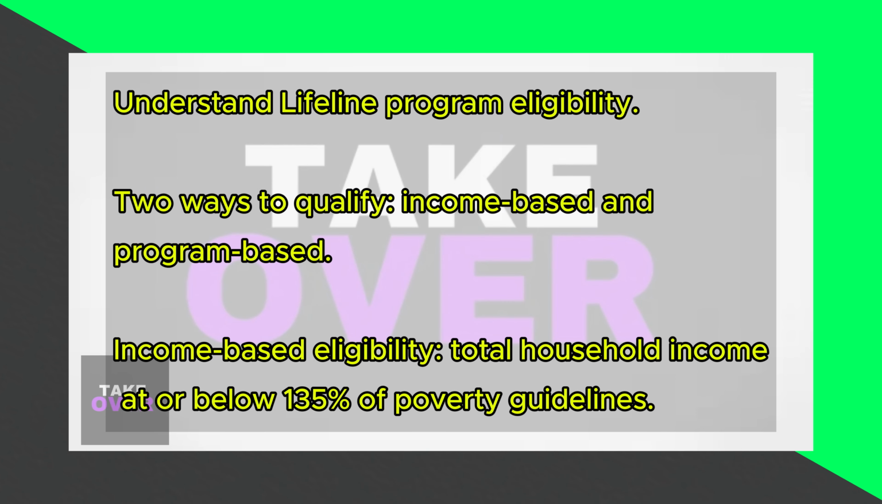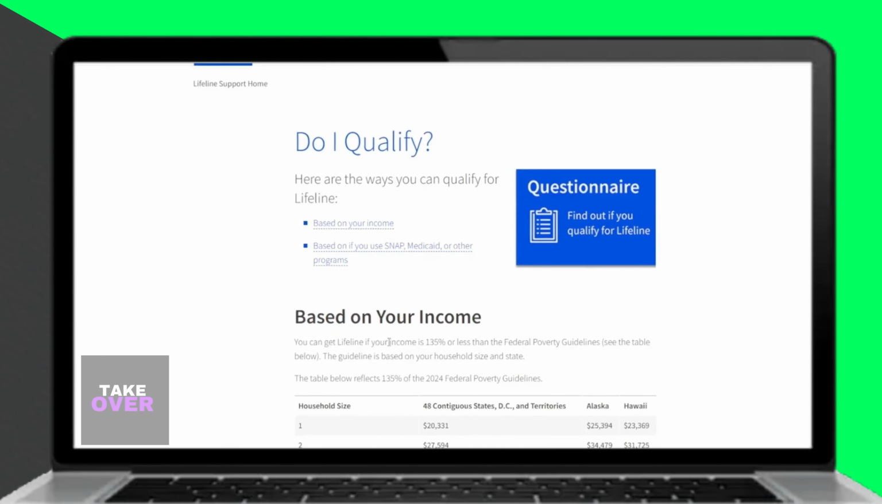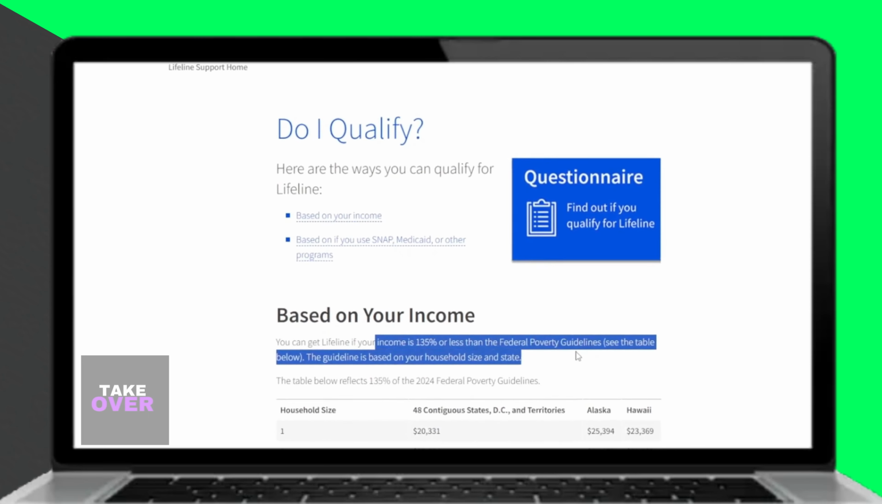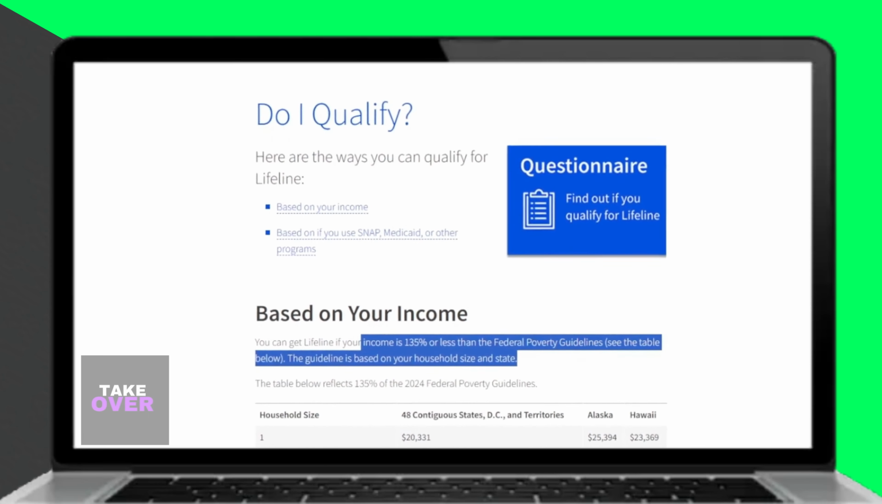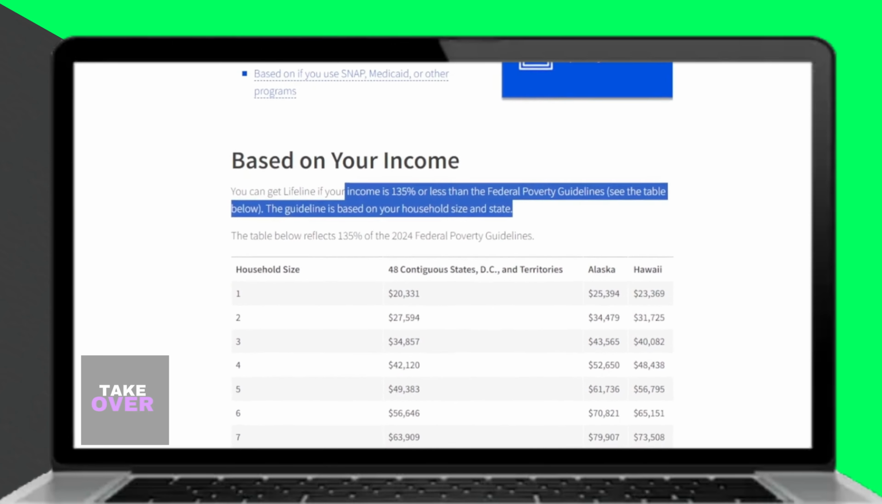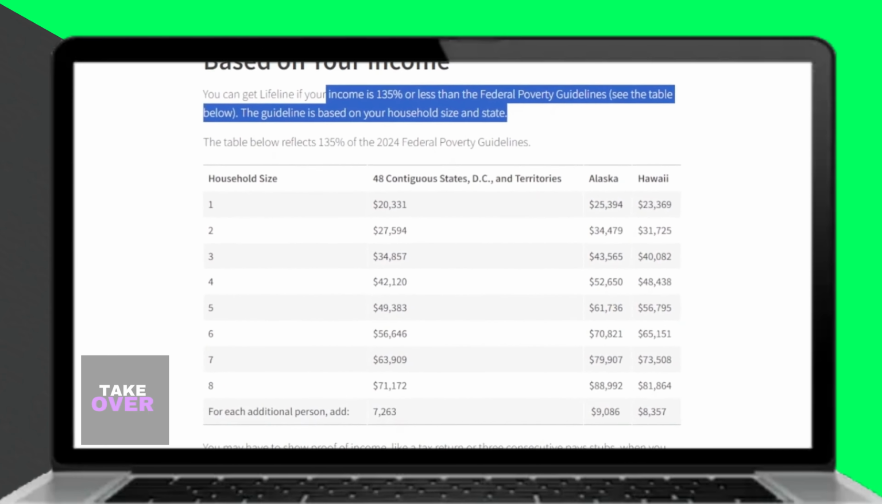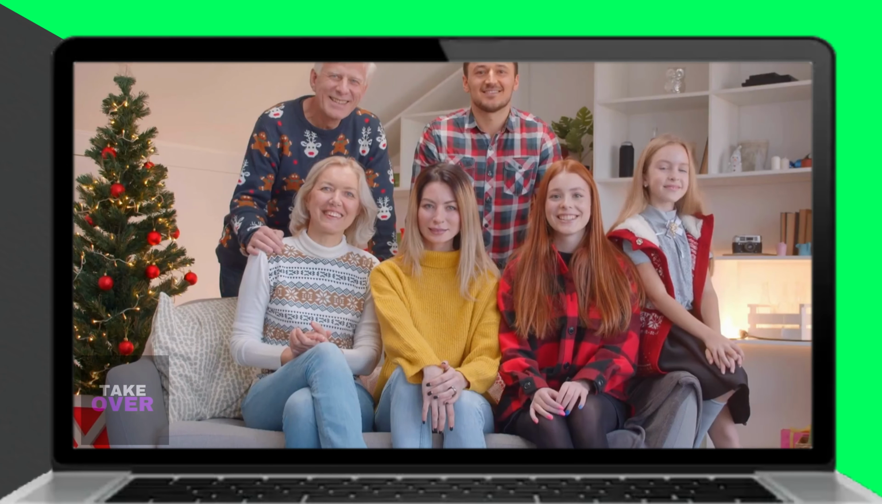You or your household are eligible for the Lifeline program if the total household income is at 135% or below the poverty guidelines of the federal state. Note that this will often vary based on the size of your household, that is, the total number of people living at an address who share the household income and expenses.